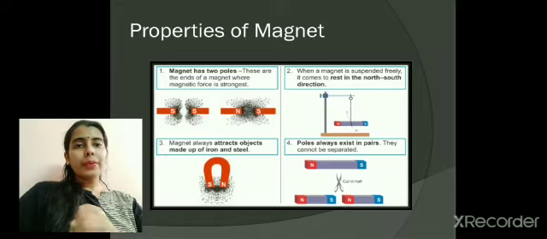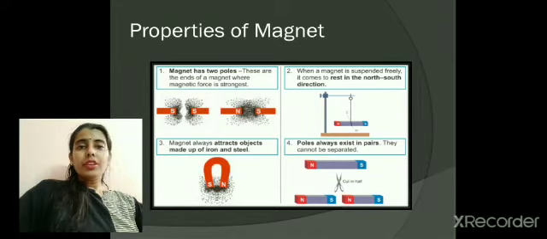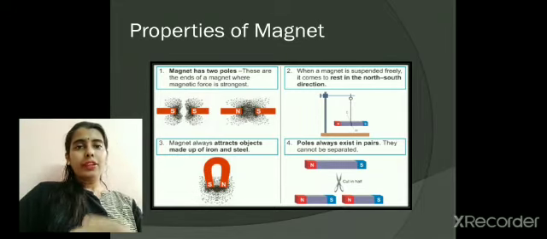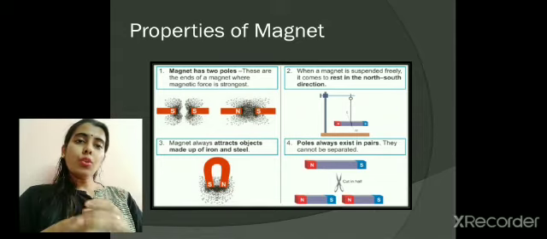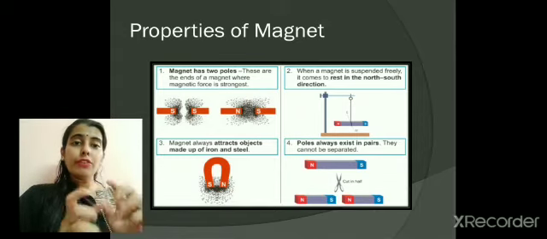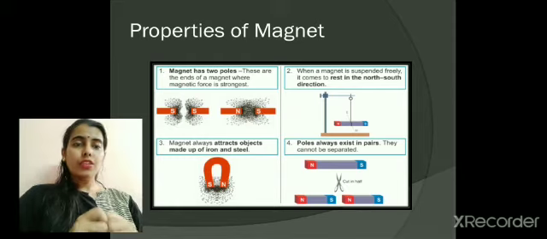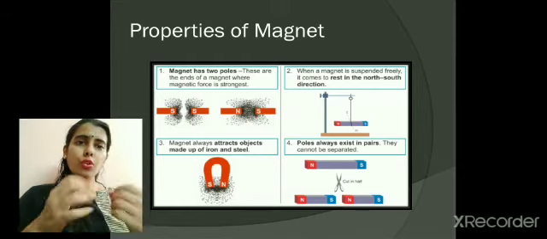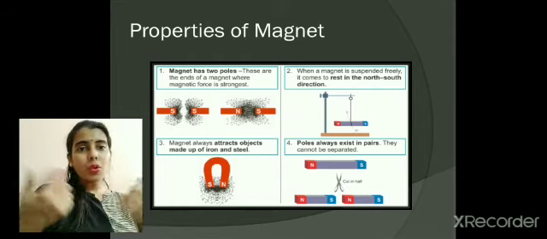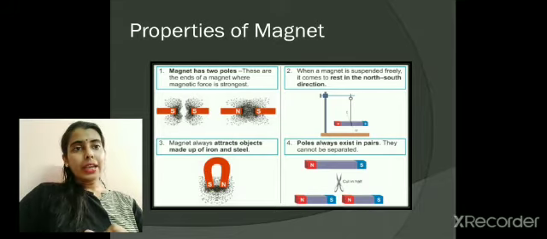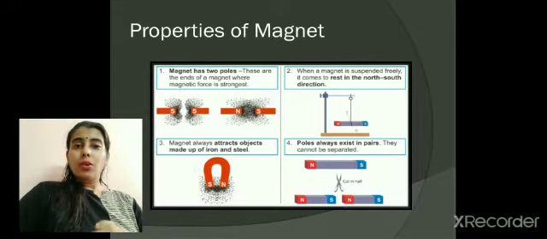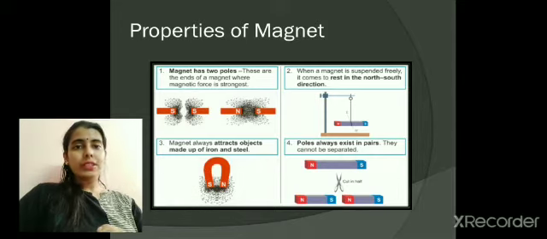Now coming to properties of magnet. Children, you must have experienced when you bring two magnets closer, sometimes they feel attraction, that is sometimes you may find that they want to come together. But if you invert the sides of the magnet, then you will find that they don't want to come together. Instead, they want to go away from each other. So there are two forces here, attraction and repulsion. Now, what is this attraction and repulsion and how is it occurring?